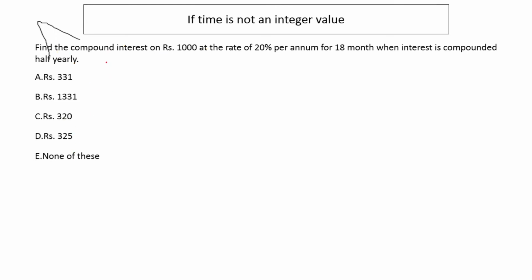Second way. Find the compound interest on rupees 1000 at the rate of 20% per annum for 18 months when the interest is compounded half yearly. As soon as we see compounded half yearly, we'll start to change everything. My rate will become 10% for half year. And my time will become 18 months, meaning 1.5 years, into 2 because half yearly, the time has to be multiplied by 2. So time becomes 3, and principal is of course 1000.